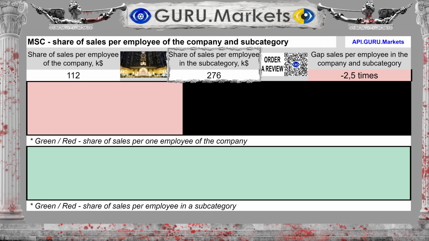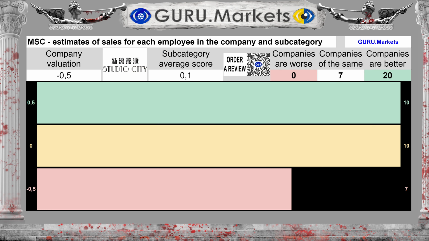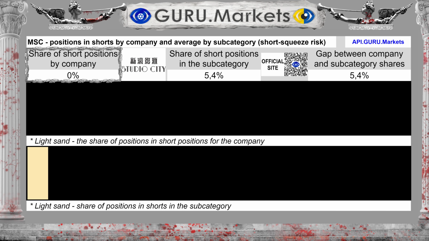By subcategory, $276,000. The difference between the subcategory average and the company's performance is 146%. Estimation of revenue per individual company employee in comparison with indicators in the subcategory: Tolerable, -0.5 points. The volume of sales transactions is 0%, with an average for the subcategory of 5.4%. This is a short squeeze indicator.